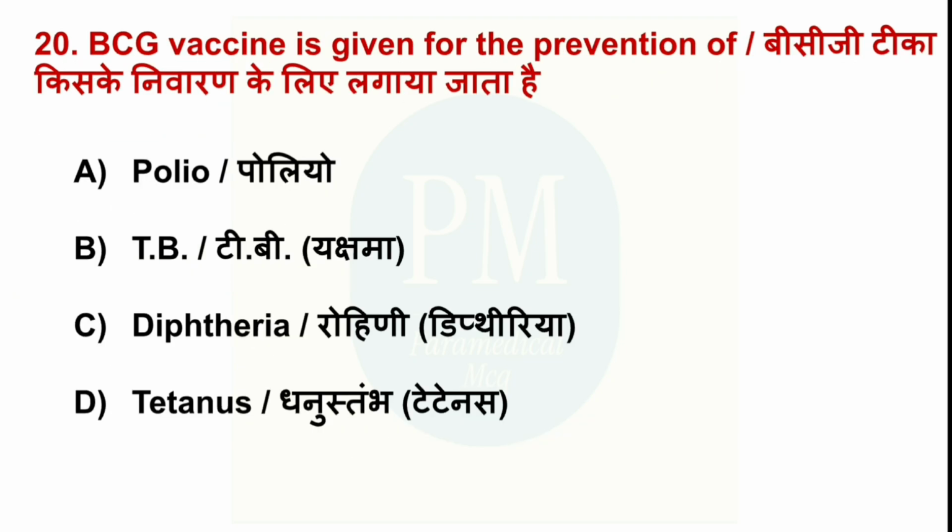BCG vaccine is given for the prevention of option A, polio, option B, TB, option C, diphtheria, option D, tetanus. The correct option is option B, TB.